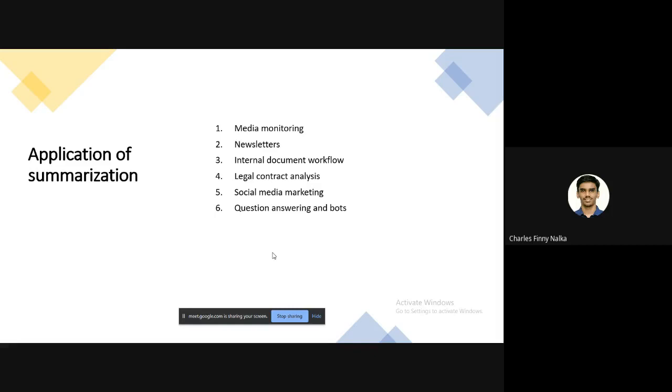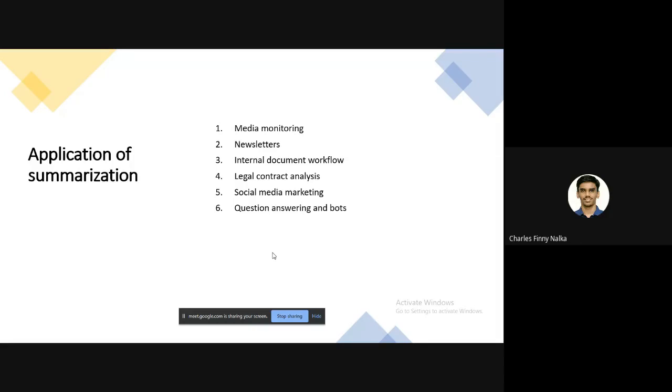agreements. Social media marketing. Companies producing long form content like white papers, ebooks, and blogs might be able to leverage summarization to break down this content and make it shareable on social media sites like Twitter or Facebook. This would allow companies to further reuse existing content.